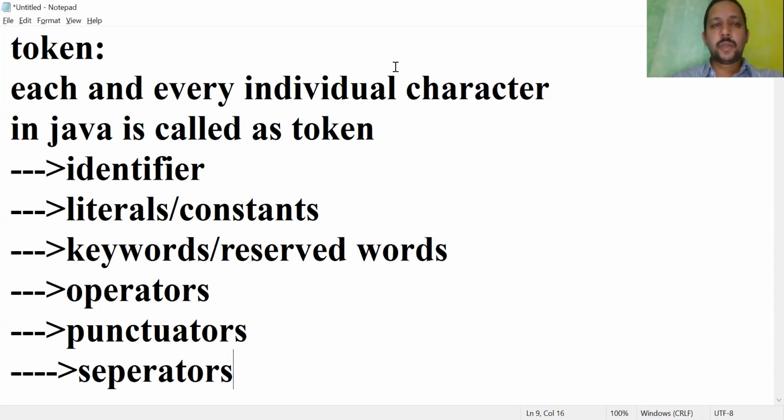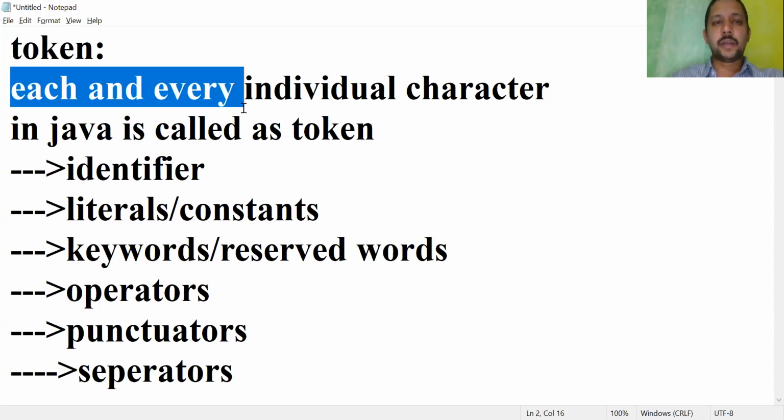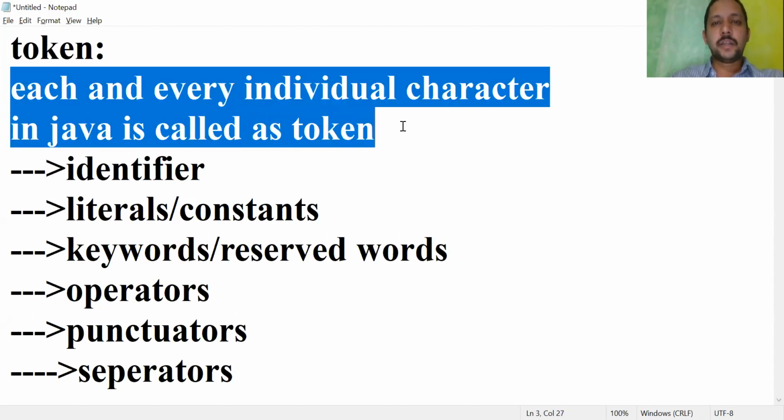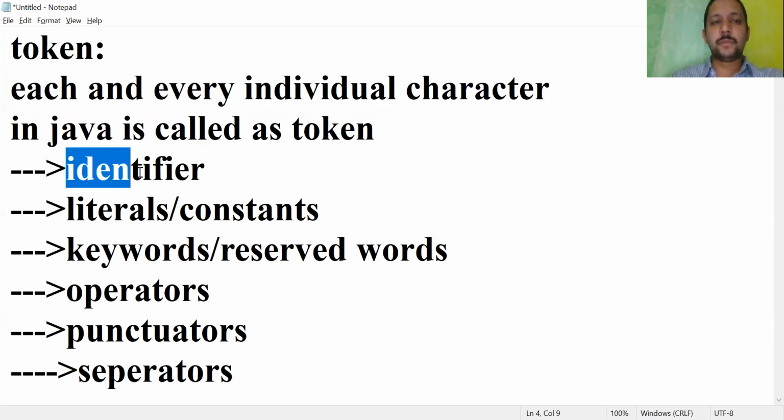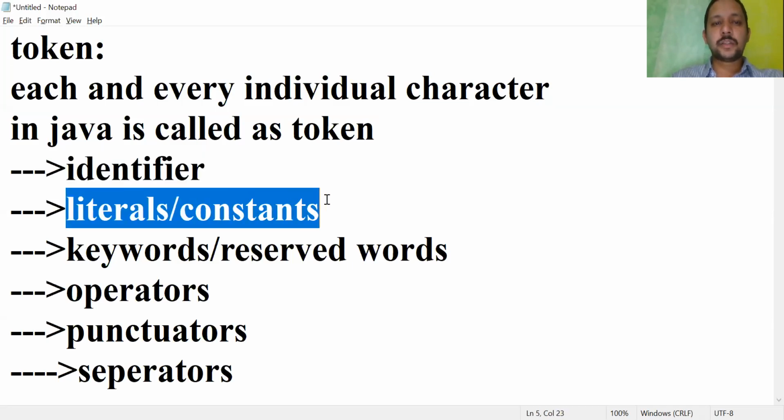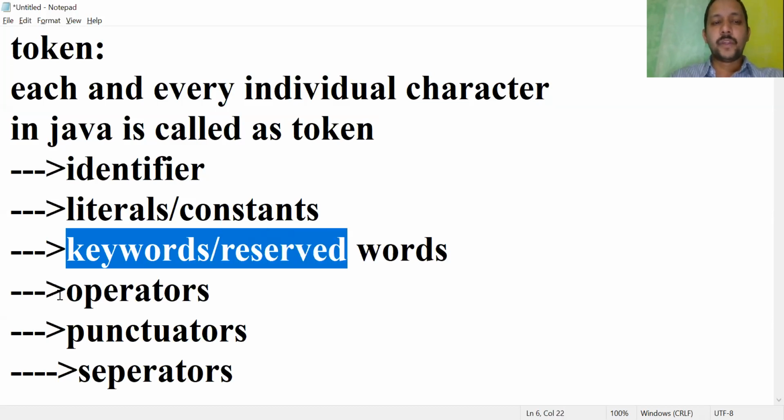So what is a token, and what are the different types of tokens available in Java? Each and every individual character in Java is called a token. The different types are identifier, literals (also called constants), keywords or reserved words, operators, punctuators and separators.